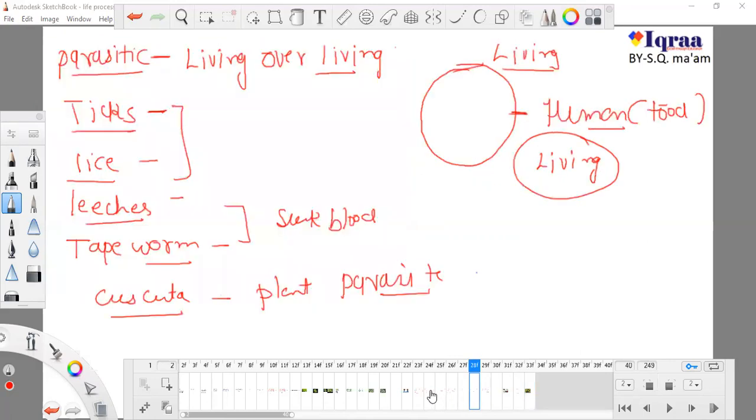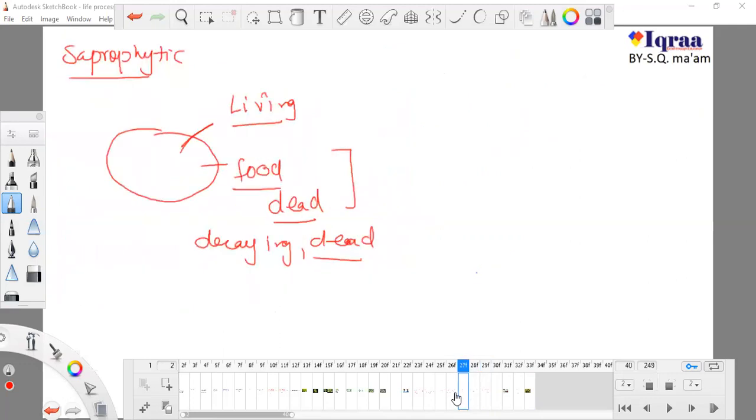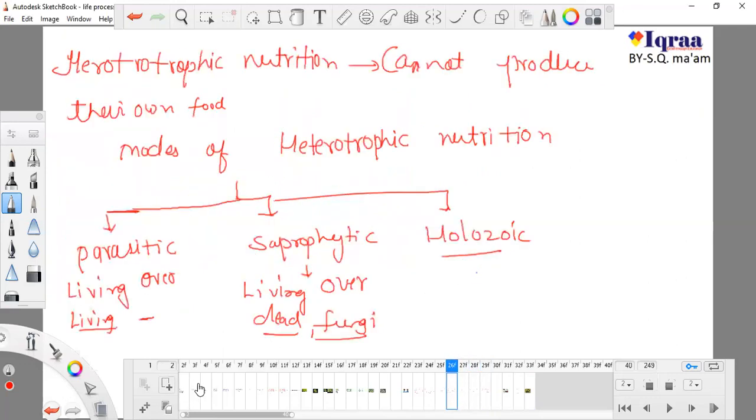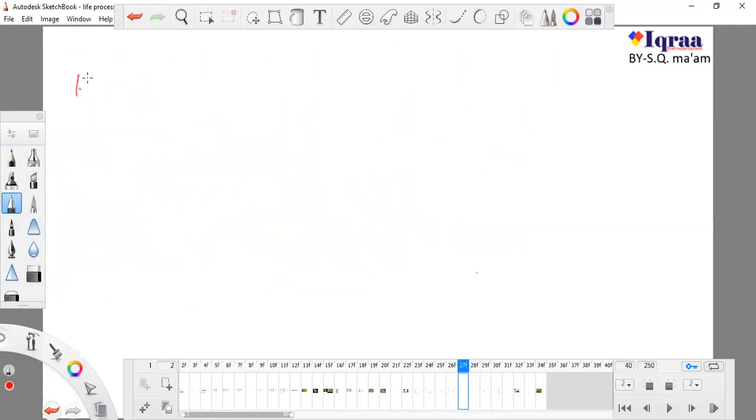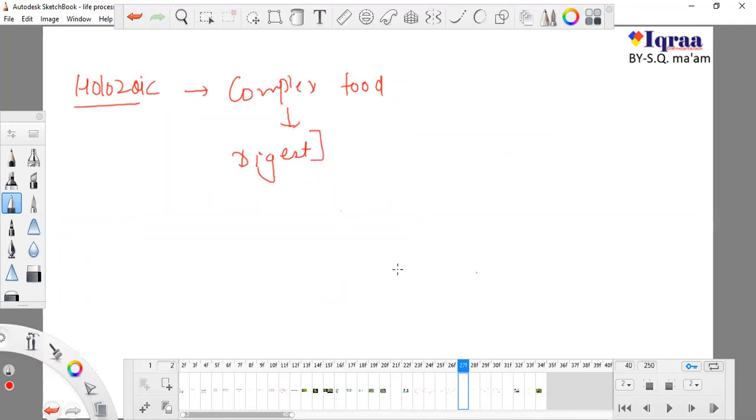Now the last type of nutrition is known as the holozoic mode of nutrition. In holozoic nutrition, an animal eats complex food and after that it digests this food.